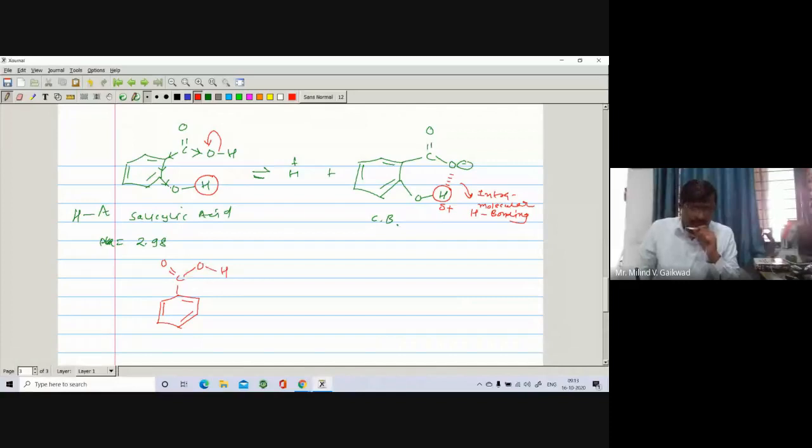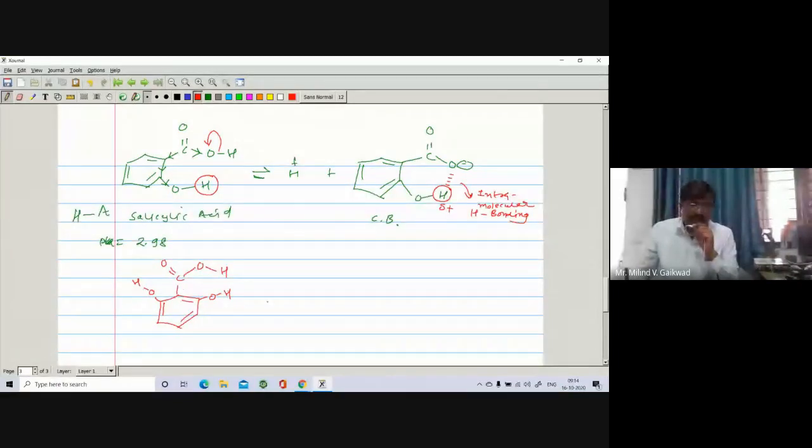And there is a presence of OH, and also a presence of another OH, that is at the ortho position. Now, what is its acidity? 2,6-dihydroxybenzoic acid.